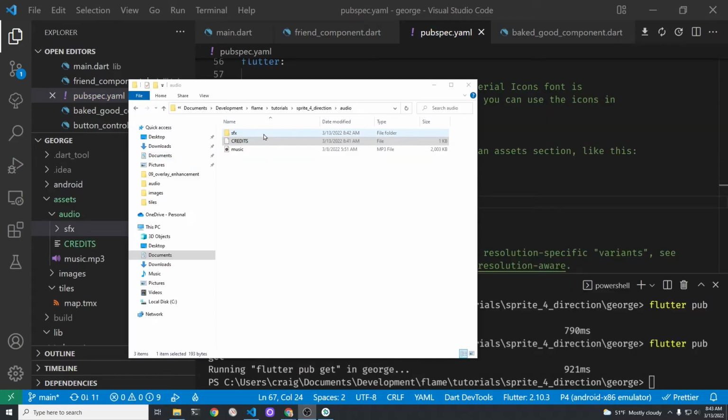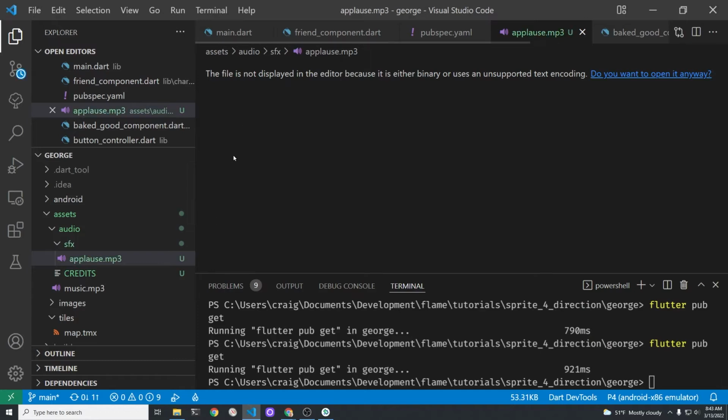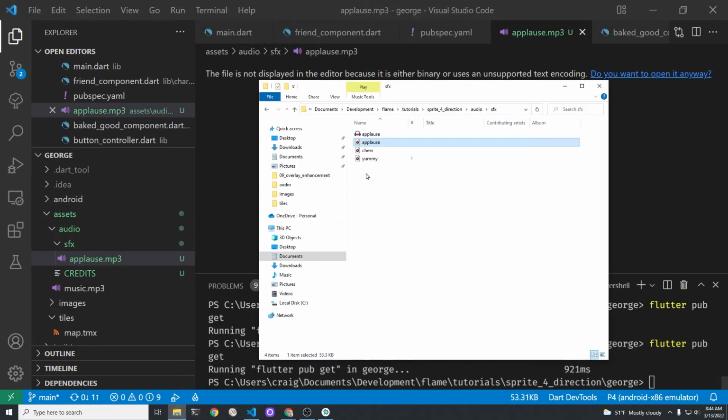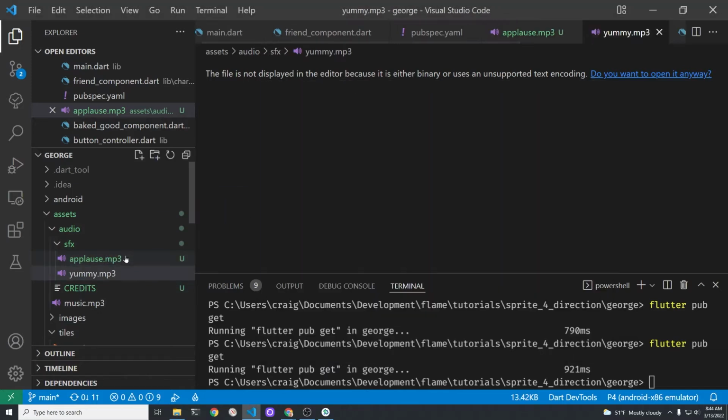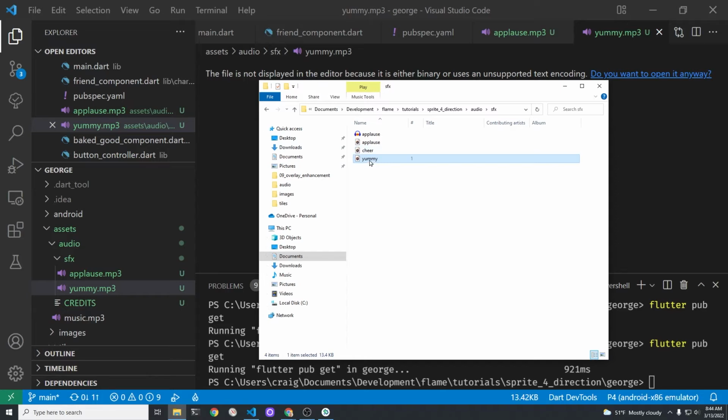The background music just stays in audio, and then the two special effects will go into SFX. So we're going to select Yummy and Applause. So let's just make sure we got the two special effects assets in there.